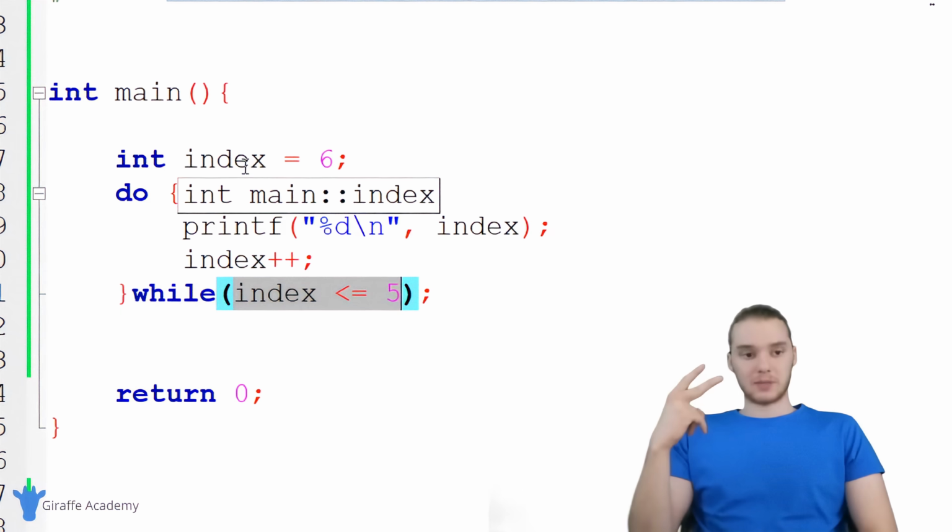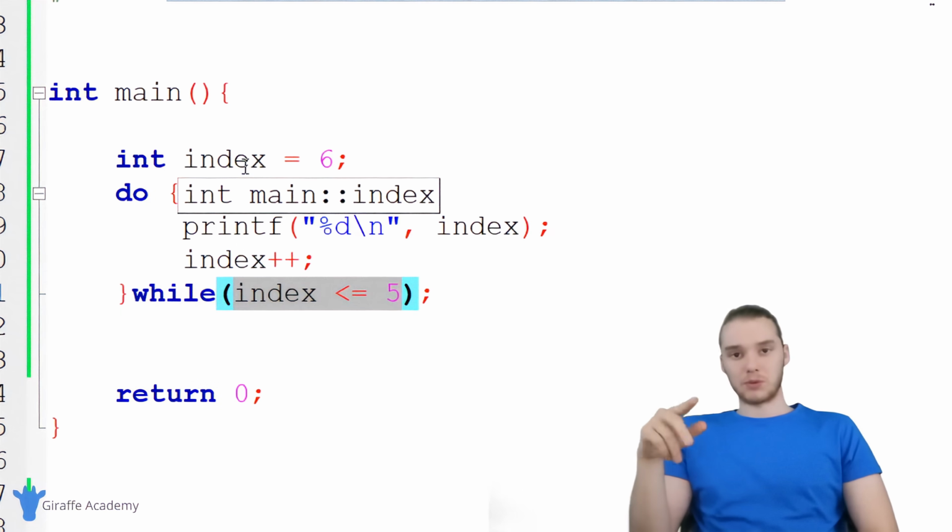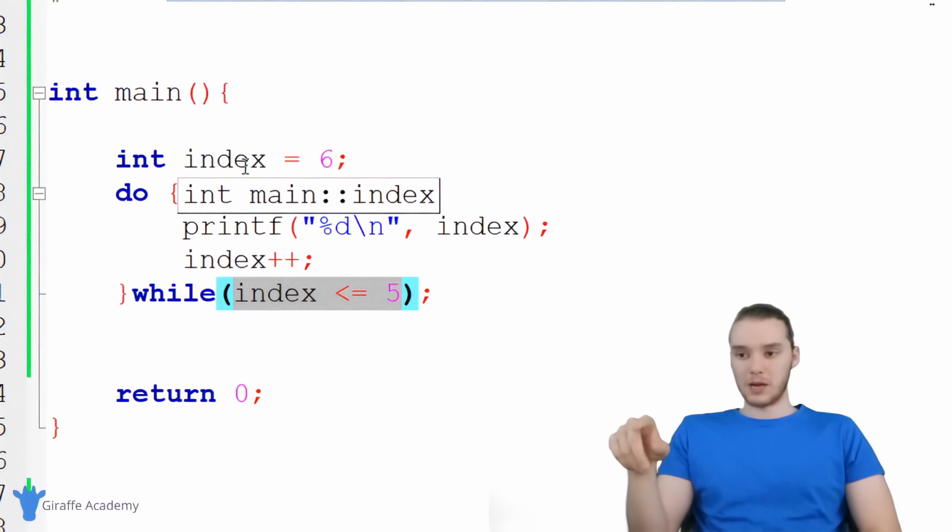But those are the two basic types, and there's actually another type of loop that we'll talk about later in the course, which is called a for loop. But for now, we're going to have some fun with while loops, and in the next tutorial, we're going to be building a little guessing game.